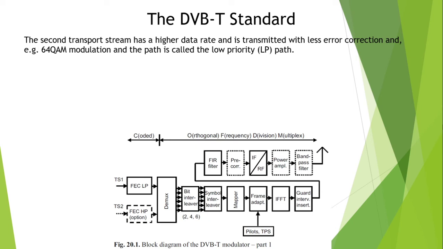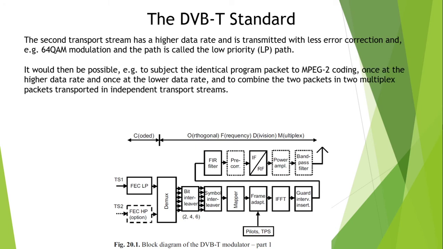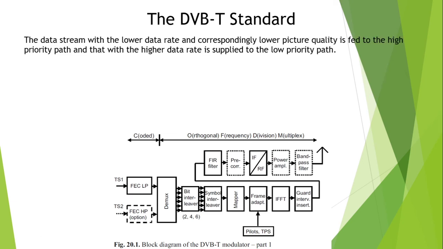It would be possible, for example, to subject identical program packets to MPEG-2 coding, once at the higher data rate and once at the lower data rate, and to combine the two in multiplex packets transported in independent transport streams. Higher data rate automatically means better picture quality. The data stream with a lower data rate and the corresponding lower picture quality is fed to the high priority path, and that with a higher data rate is supplied to the low priority path.